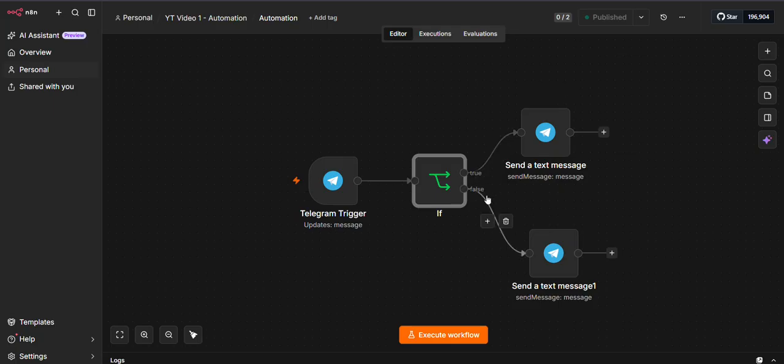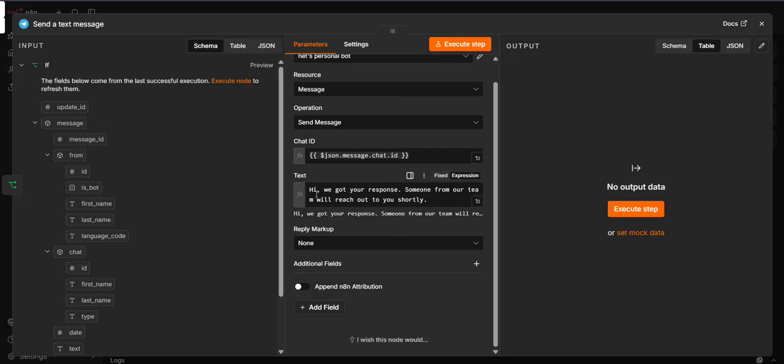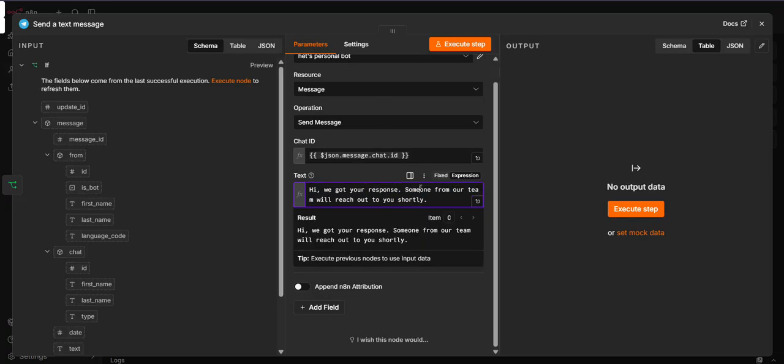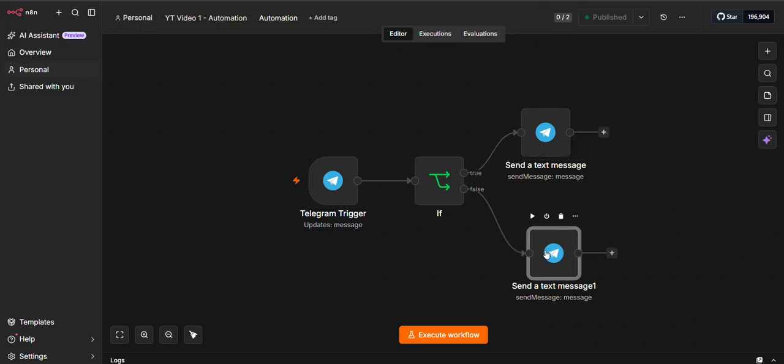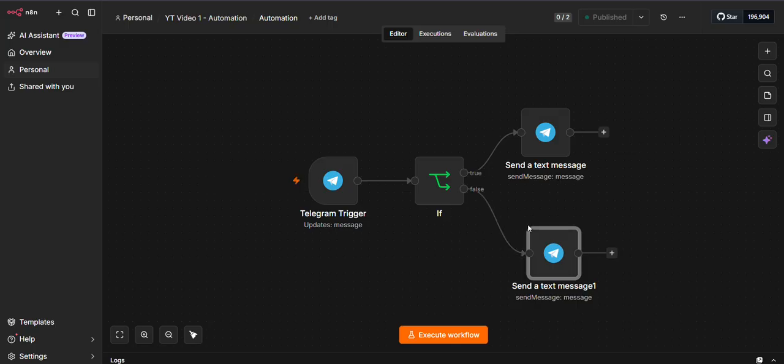So here we are getting two branches. The first one is the true branch, the second is the false branch. If the message is equal to hi, H capital, i lowercase, then we will be routed into this true branch, and we will send this message: hi, we got your response. Someone from our team will reach out to you shortly. Thank you. And if the message is not equal to hi, then we will send this message: sorry, we didn't get what you are trying to say, please try again, right? So it is just like that.